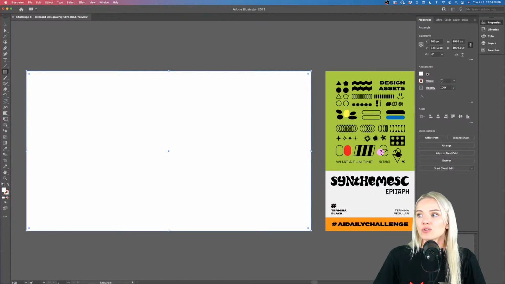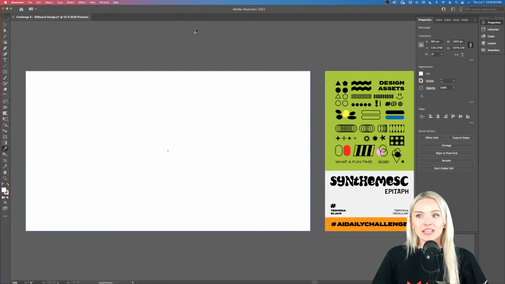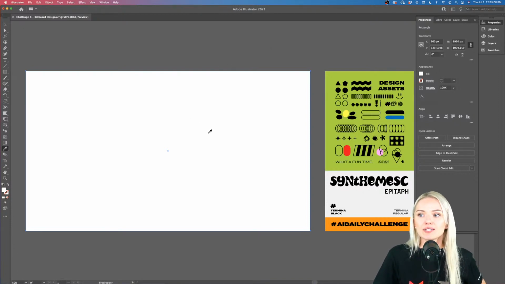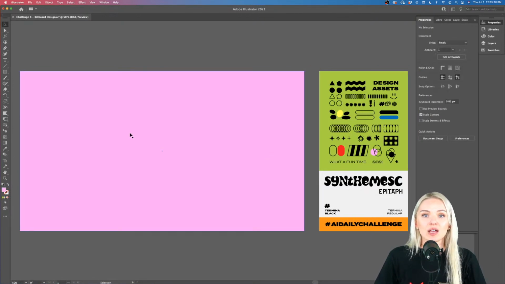I'm going to remove that stroke, and my fill I can now apply with my eyedropper tool. So I'm using the letter I on my keyboard, and now you can see I have this little sampler symbol pop up, and I can go anywhere and select any color, and that color will be applied to my rectangle that I've created. And in the same way, you can also sample character styles, or different gradients and stuff like that. So not only one-toned colors, but also you can sample other things.